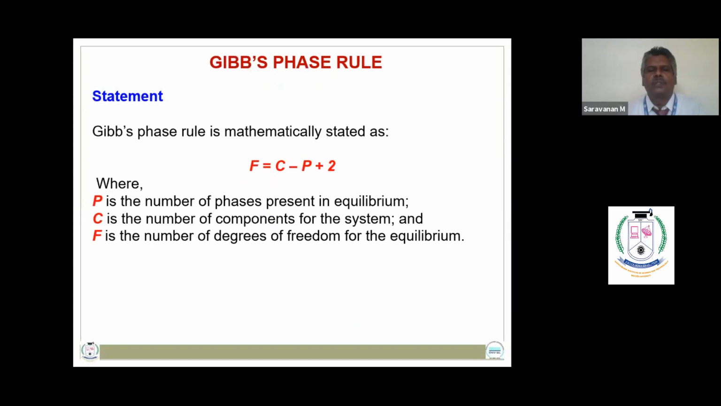So the Gibbs phase rule is mathematically stated as F = C - P + 2, where P is the number of phases present in equilibrium, C is the number of components for the system, and F is the number of degrees of freedom for the equilibrium.